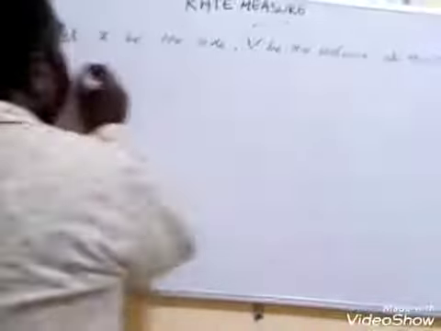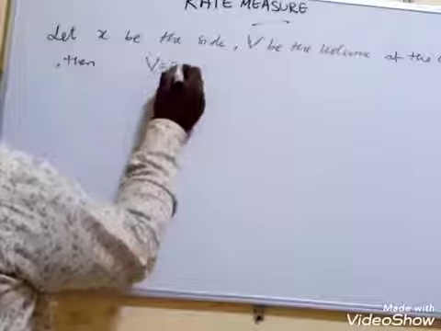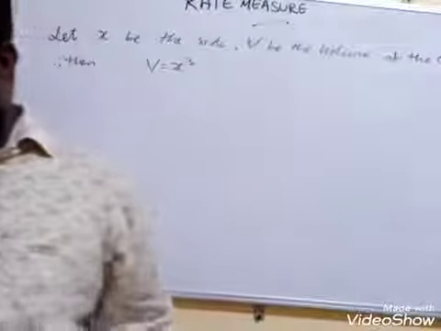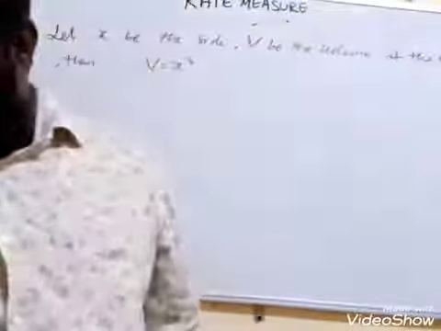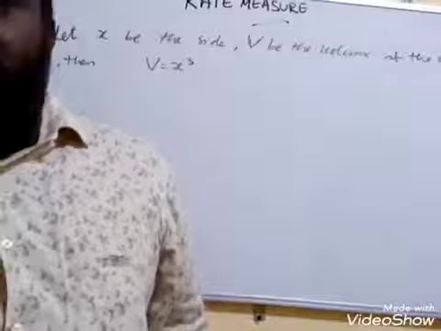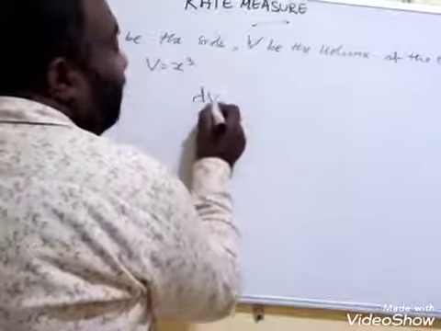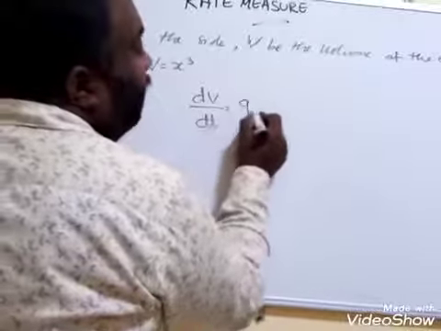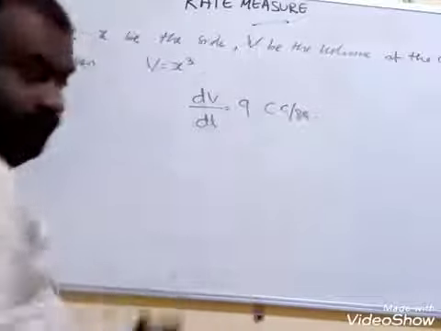V is equal to x cube. Okay. Now come to the question. What is the question? The volume of the cube is increasing at the rate of 9 cubic centimeters per second. That means dV by dt is given. dV by dt is equal to 9 cubic centimeters per second.